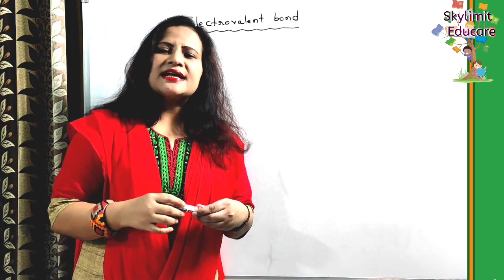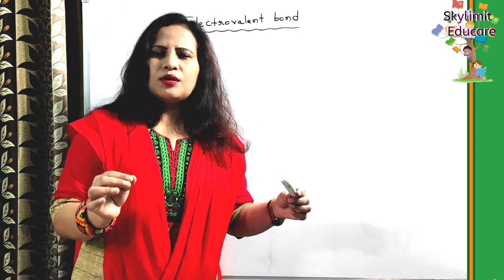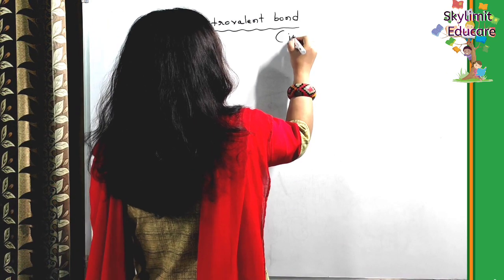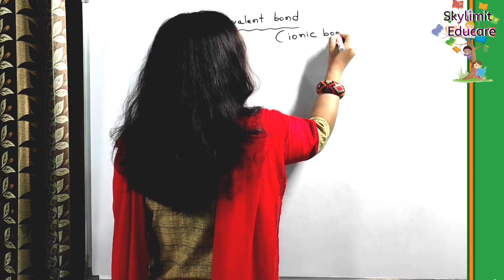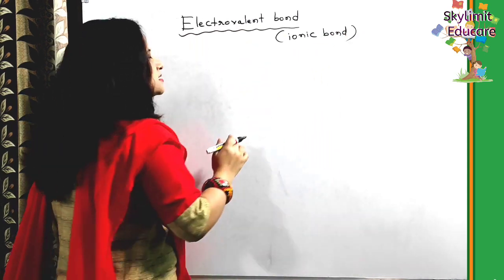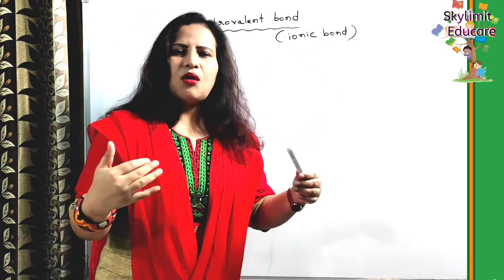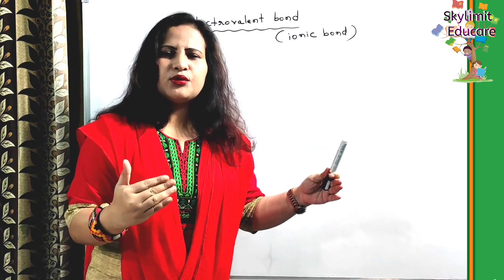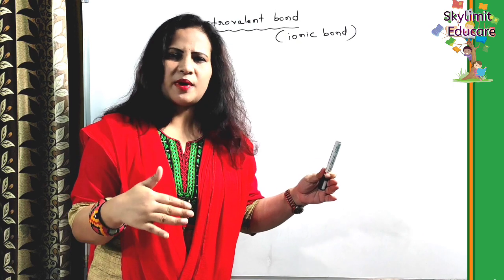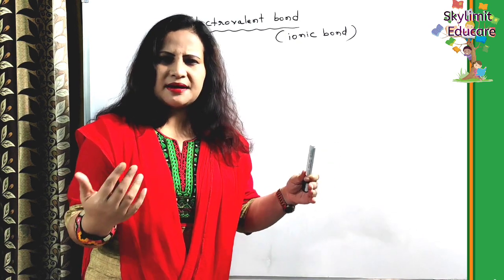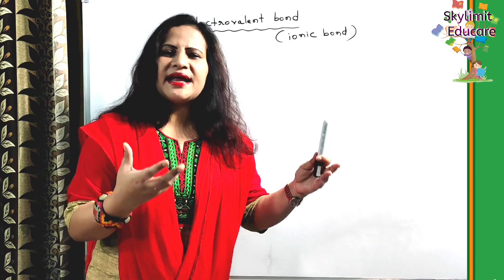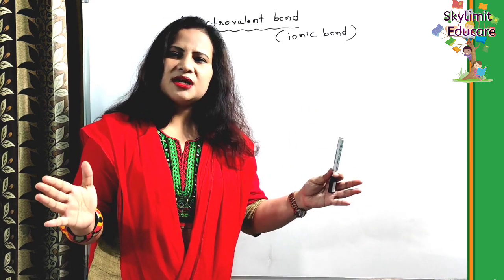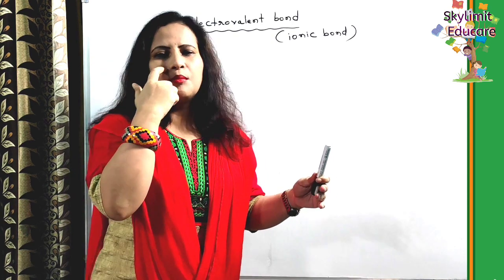So dear students, the electrovalent bond is also called what? Ionic bond. It's called an ionic bond because it is the bond that occurs between two or more ions. Already you know why and how atoms form ions, yes or no? They form cations and anions. Since it is a bond existing between oppositely charged ions, it is called the ionic bond.